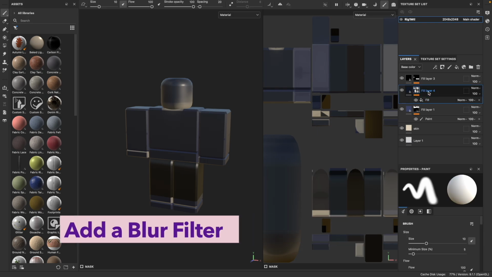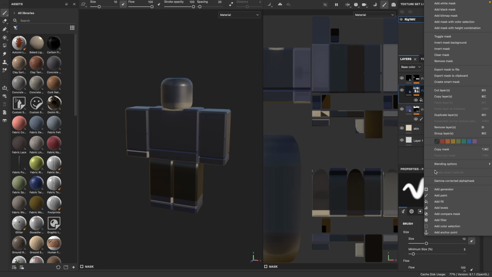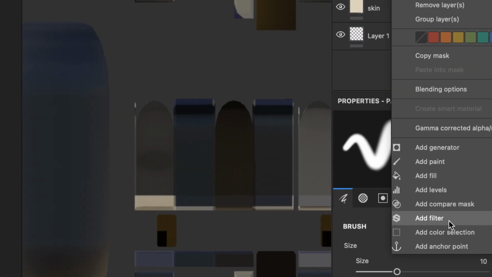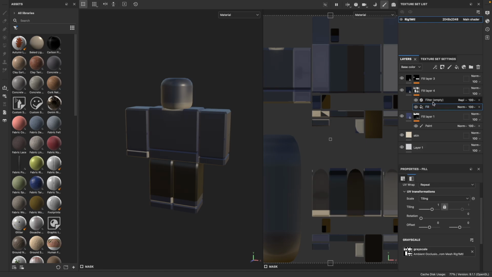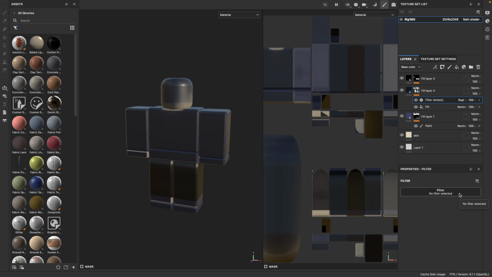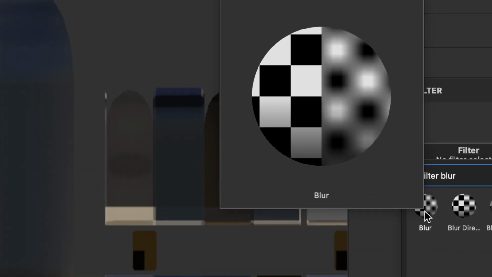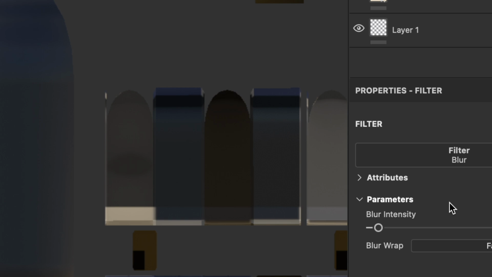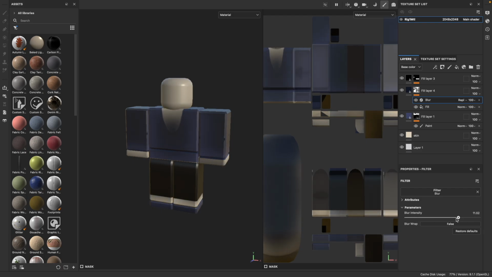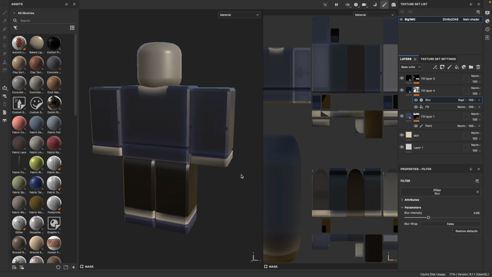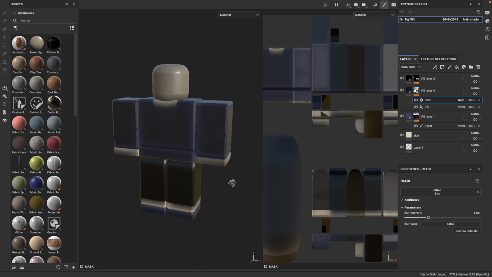To soften the AO details, right-click the fill layer and choose Add Filter. Select Blur and adjust the blur strength until the shadows look smoother and more natural. You can switch to base color mode to see more details.